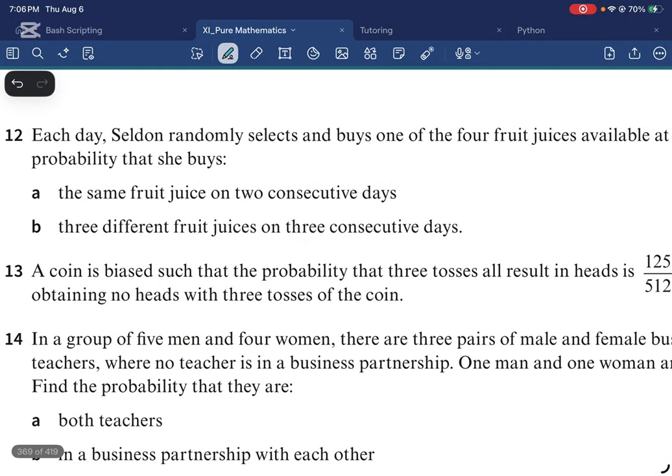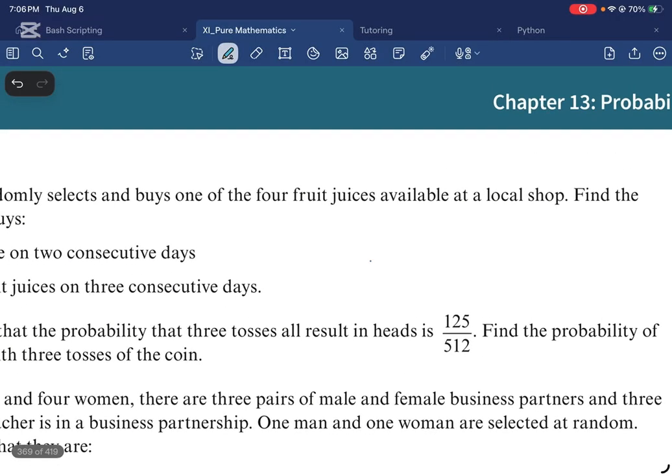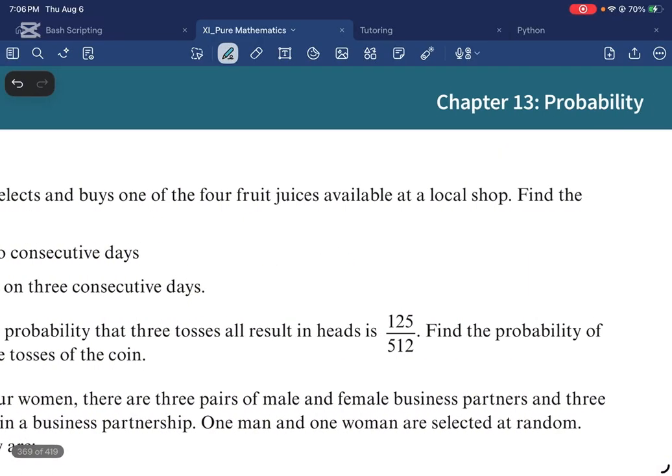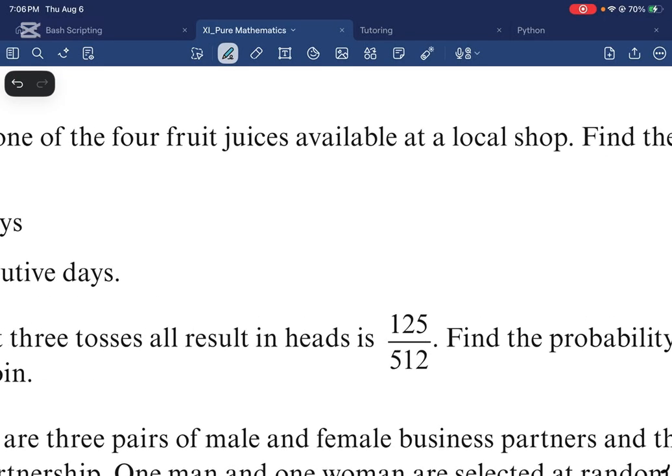So a coin is biased such that the probability that the 3 tosses all result in heads. So let's see that the probability that the first toss, so the probability of head, right? So we are tossing a coin 3 times. Let's say these are our 3 tosses, right? First toss, second toss, and third toss.